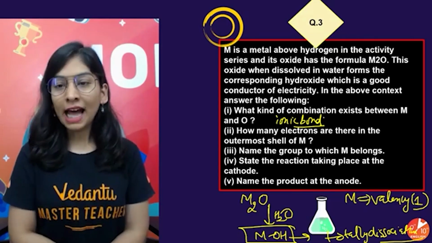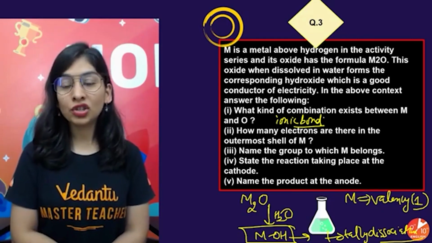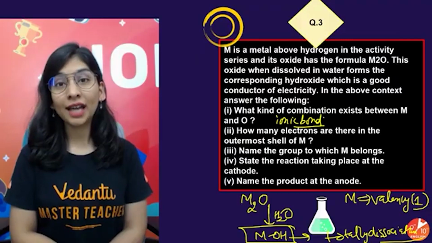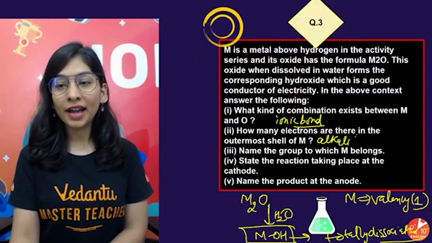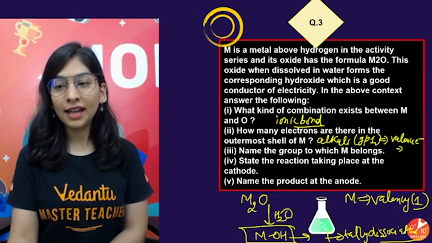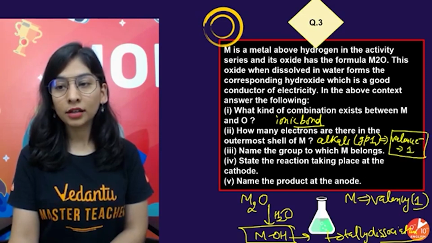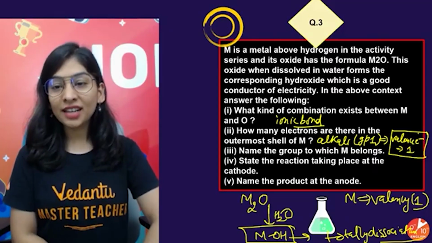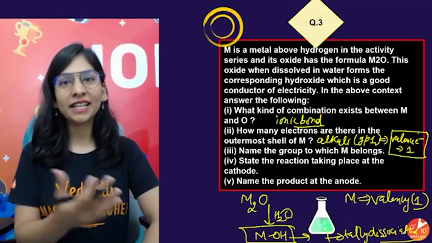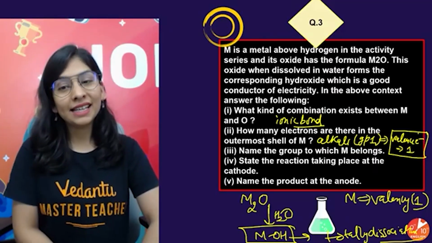Very well done. How many electrons are there in the outermost shell of M? We figured out that this is an alkali metal, and alkali metals, which are group 1, have 1 valence electron. Got it? So that's simple as well. Next question: name the group to which M belongs. That's what I told you: group 1, alkali metals.